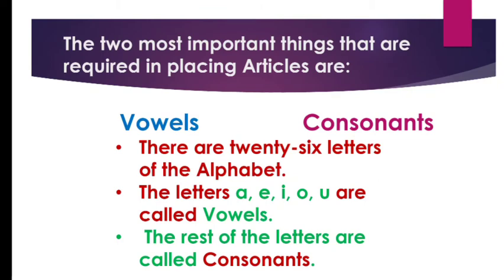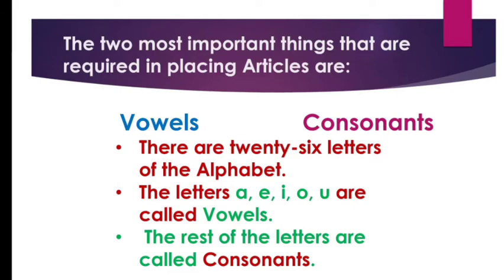The two most important things that are required in placing articles are vowels and consonants. There are 26 letters of the alphabet. We know them, A, B, C, D, like this. Out of them, the letters A, E, I, O and U are called vowels, and the rest of the letters like B, C, D, all of them are consonants.